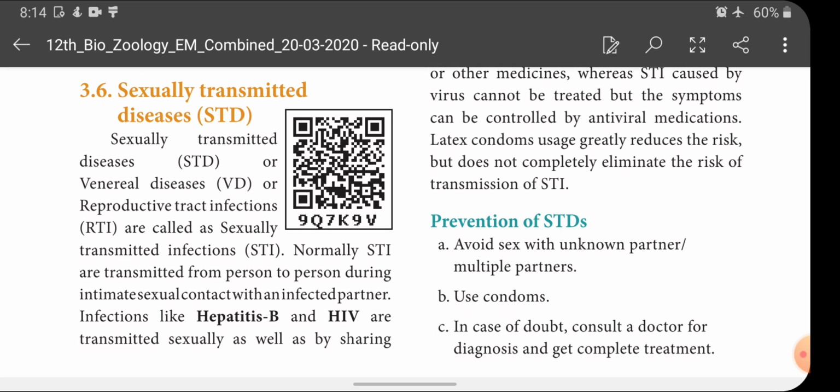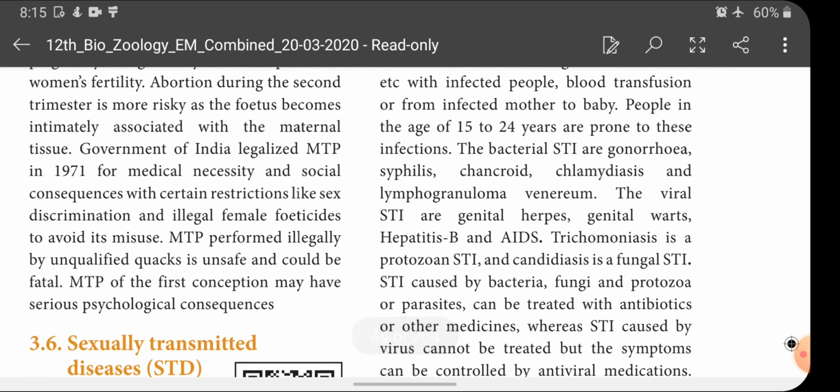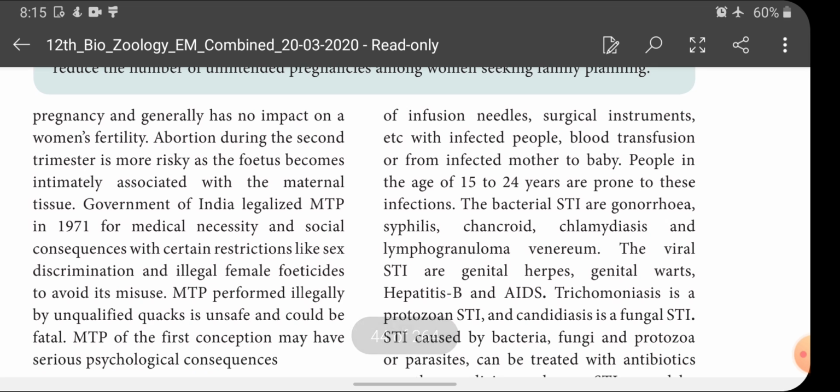Okay, what about hepatitis B and HIV? Infections like hepatitis B and HIV are transmitted sexually as well as by sharing infusion needles and surgical instruments etc. with infected people. When you share infected needles and surgical instruments with infected people, the disease is automatically transmitted to the healthy person.